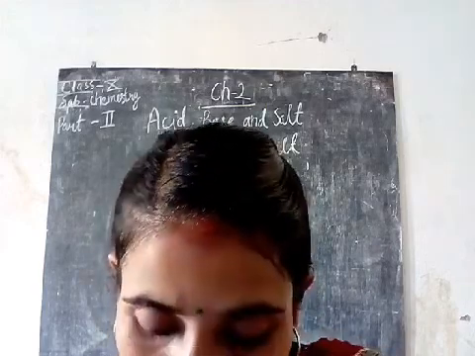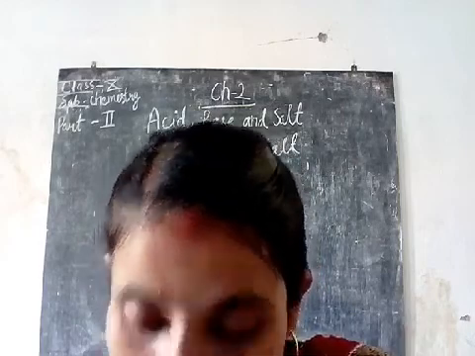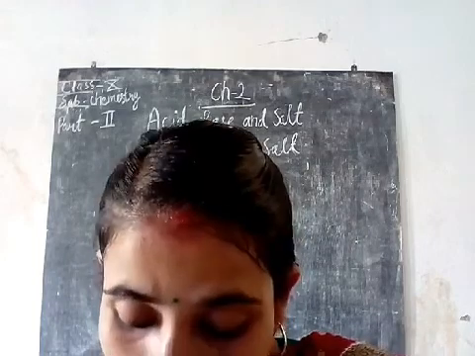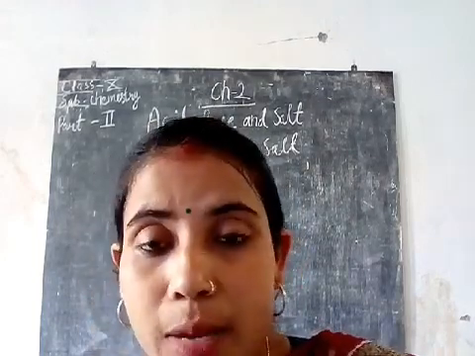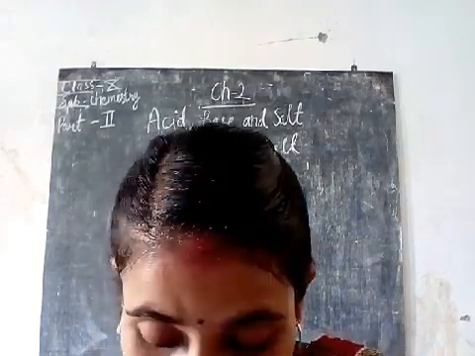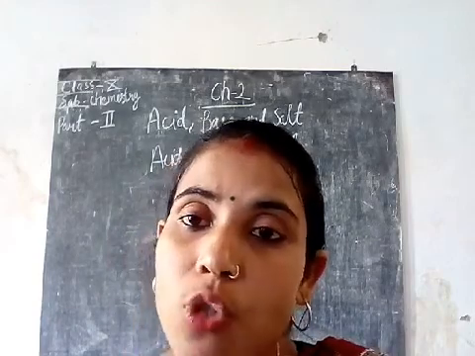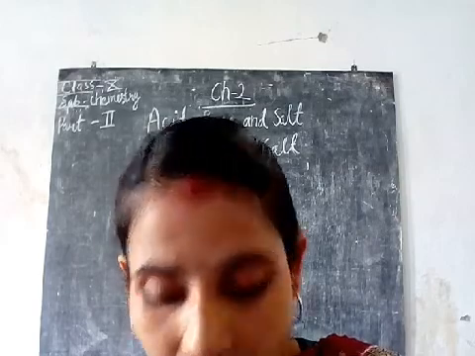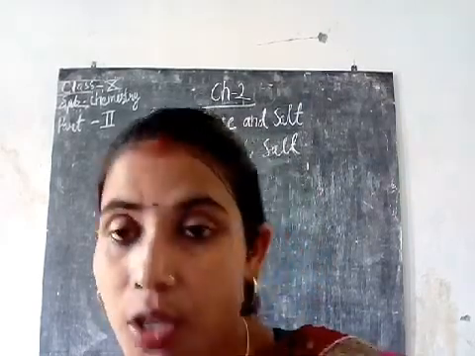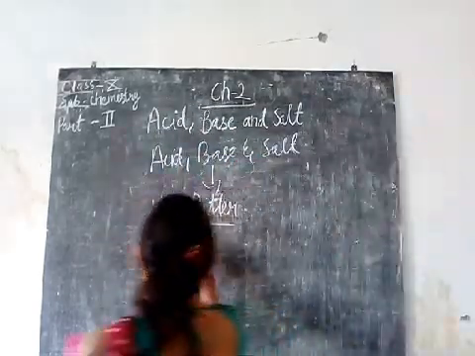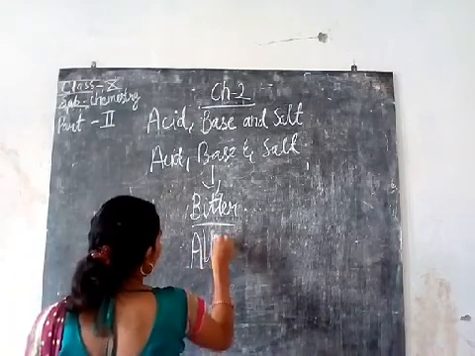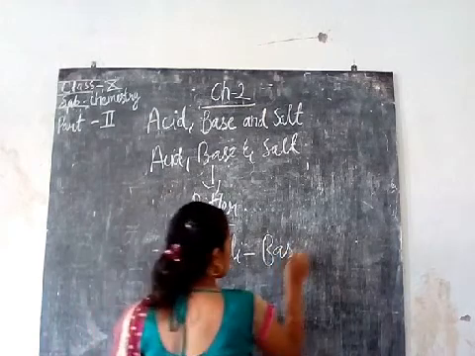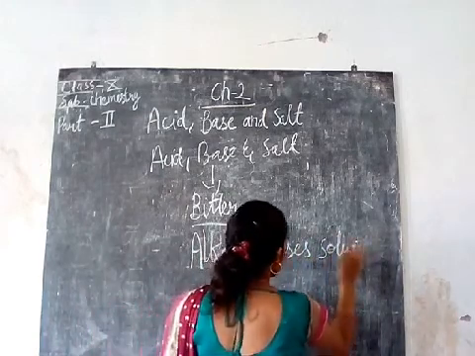The common examples of your bases are your ammonium hydroxide, calcium carbonate, sodium carbonate, calcium hydroxide, sodium hydroxide. All these are examples of your common bases. Now, all those bases which are soluble in water, they are called as your alkalis. So, alkalis are what? Bases soluble in water.